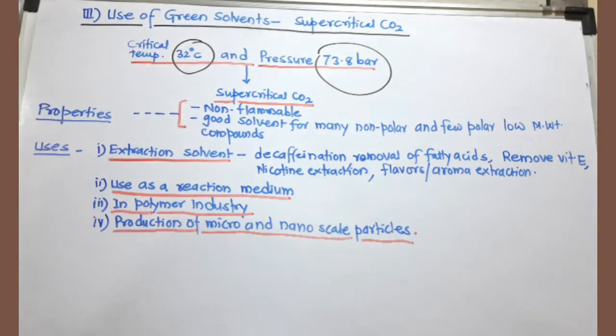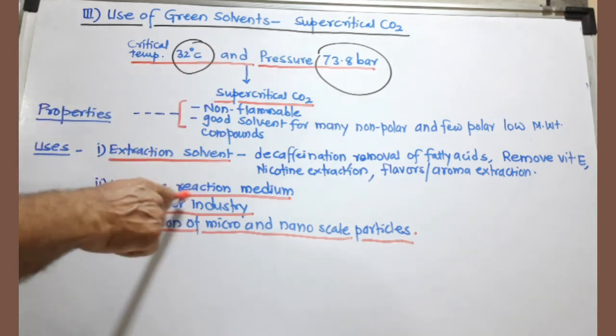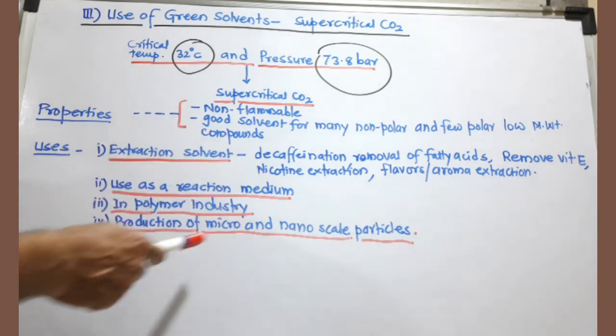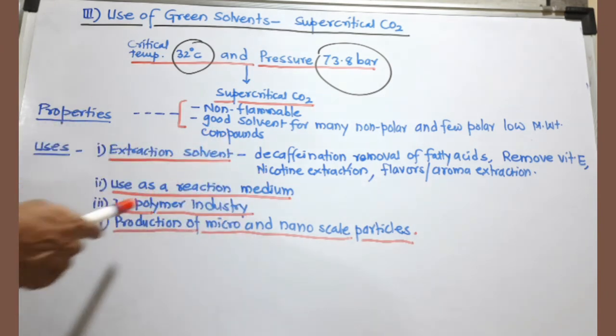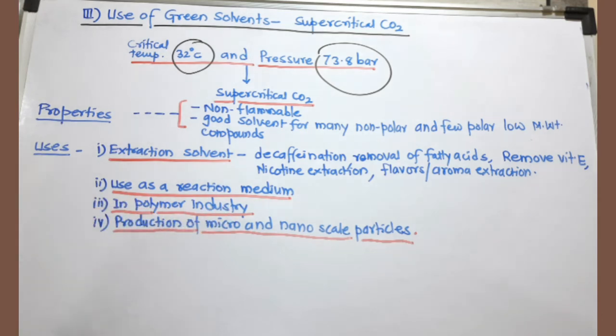Another use of supercritical carbon dioxide is as a reaction medium. You can use it as a solvent for certain reactions. Nowadays supercritical carbon dioxide is used in the polymer industry, and also for the synthesis of micro and nanoscale particles.